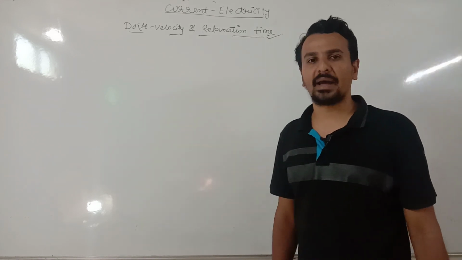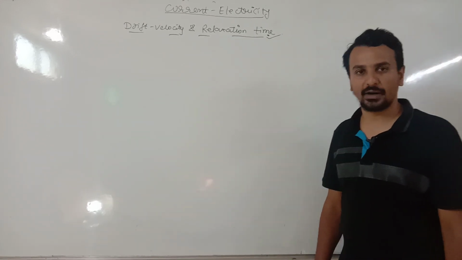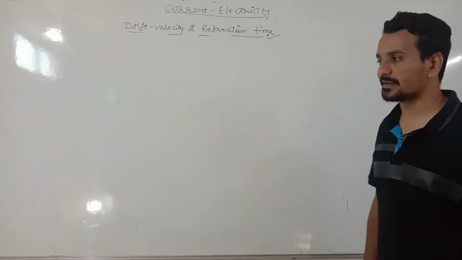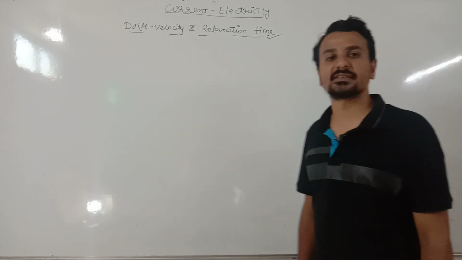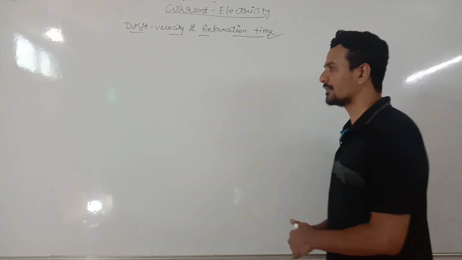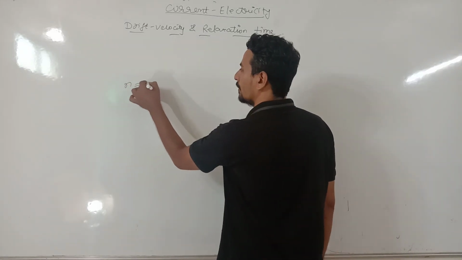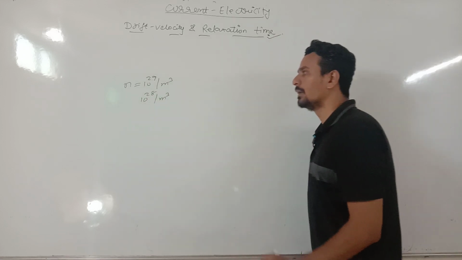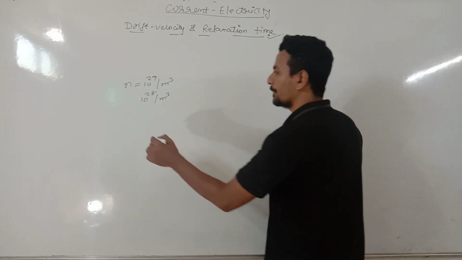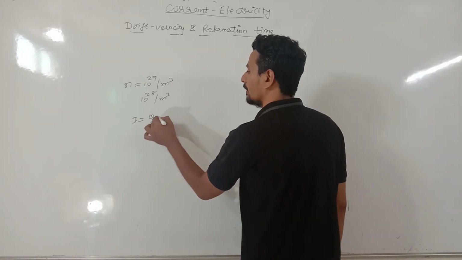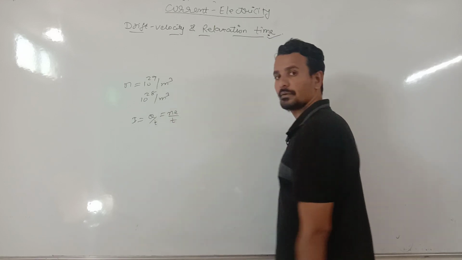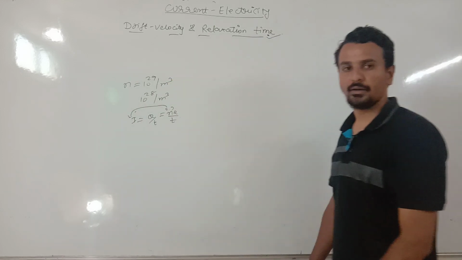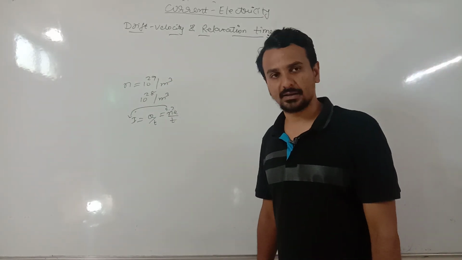See, we all know that in metals there are a large number of free electrons, and because of these free electrons we are getting electric current. Metal is a good conductor of electricity. The reason for this is there are many free electrons. On an average there are nearly 10 raised to 28 free electrons per meter cube. So what is current basically? Current is rate of flow of charge. Q is equal to ne. Since n is very large, we can produce more current. So metal is a good conductor of electricity.